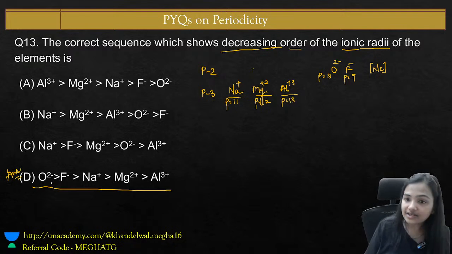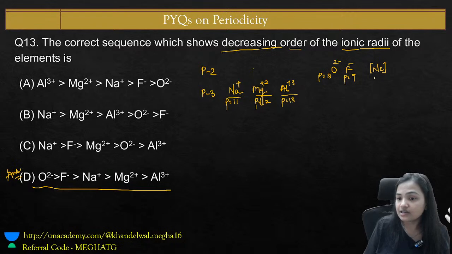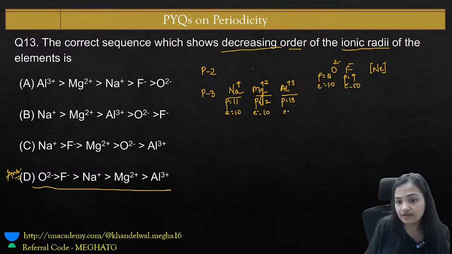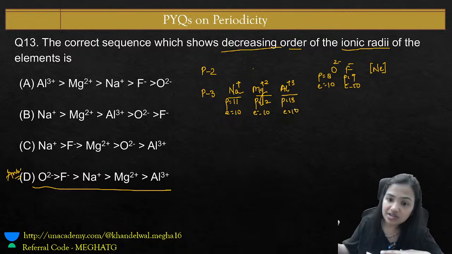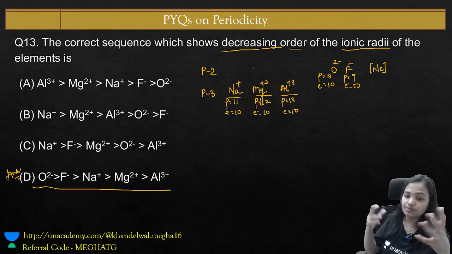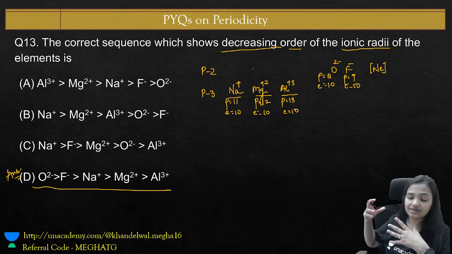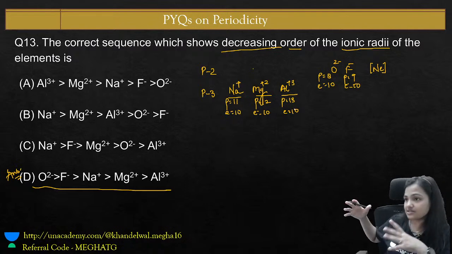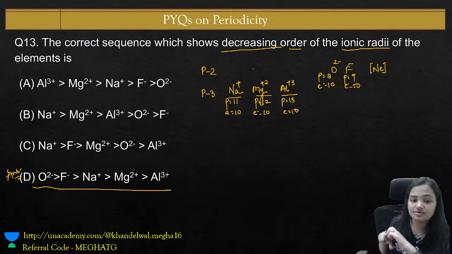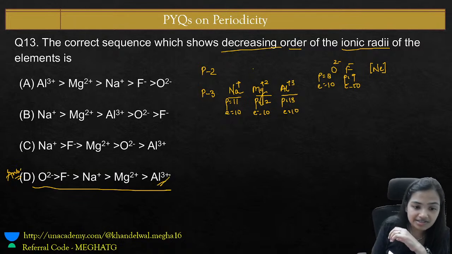O2-, because it has the fewest protons, and they all have the number of electrons as 10. They all have the same electrons, they all are isoelectronic, no? So ultimately the proton count is going to decide, because as the proton to electron ratio increases, the number of protons increases, the nuclear charge increases, and size becomes smaller. So that's how the aluminium ion size is smaller.